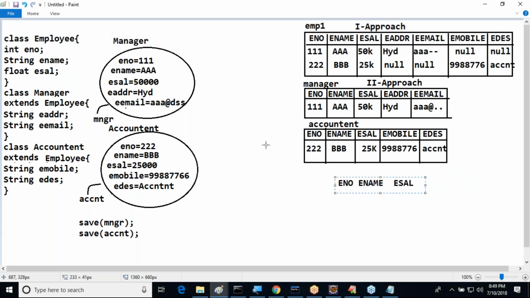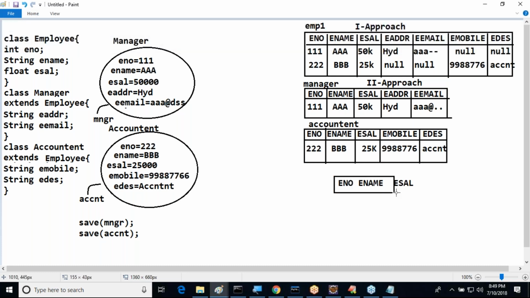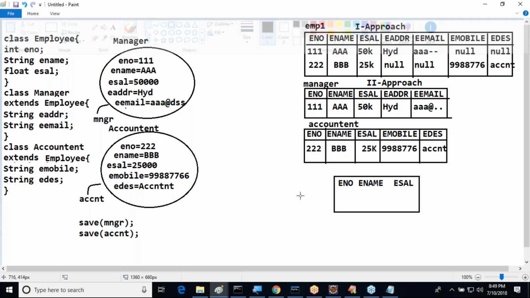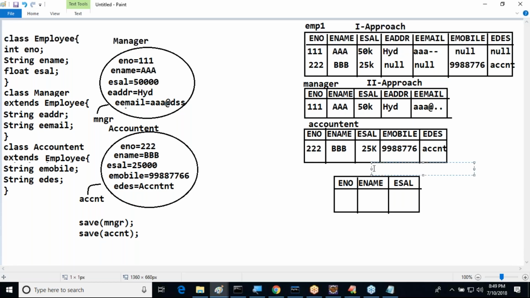I am telling different options at the database side. If you want to represent our inheritance content at the database side, there are different options. All these are well-known options only, followed by a number of technologies. This is one table. Approach number 3.